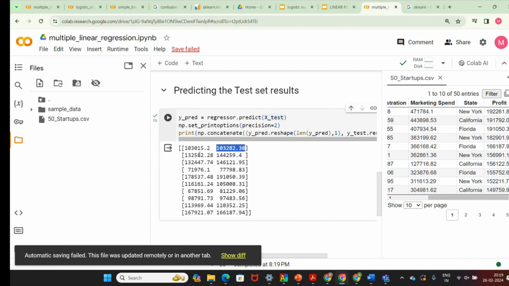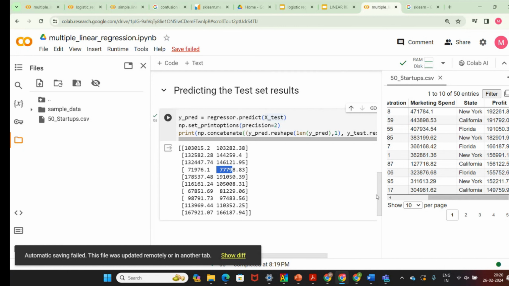You can see it is almost the same. Here it is 103015, here it is 1032. Here you can see 132, and the actual value is 144, but the predicted is 132, somewhat less in comparison. And here 71, here it is 77. So this is the prediction.